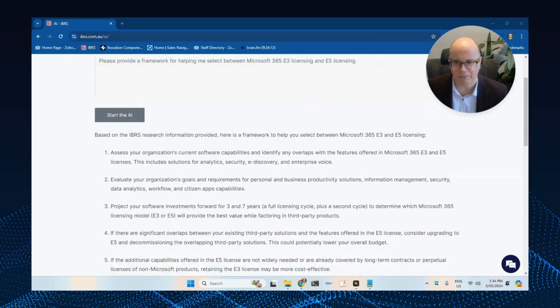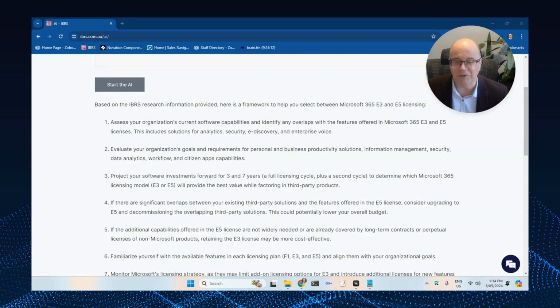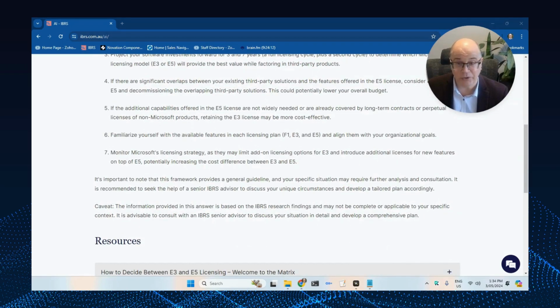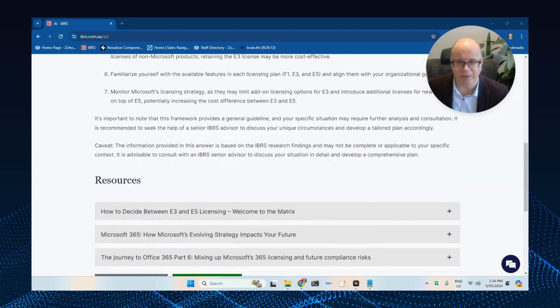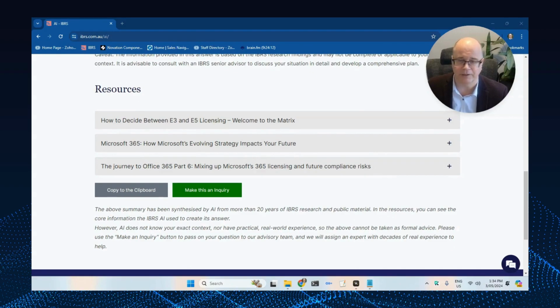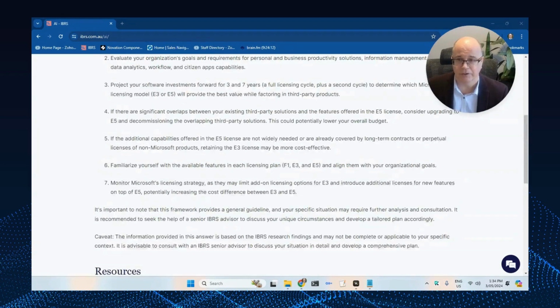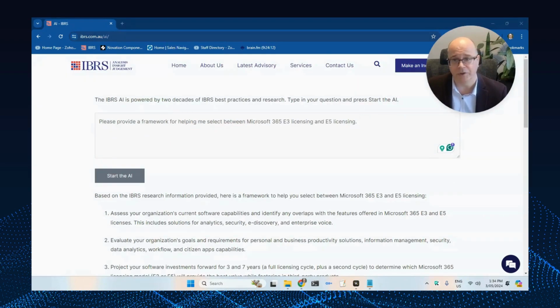you would get a pretty good description on how to go about making that decision, which you and your team can now follow. And you can also see it's added additional information there, other things that you may not have thought of. But really importantly, it will surface the types of documents that you absolutely must read when making that decision. And it's got three key documents there for you. So, hint from this, when you are trying to make a decision, ask the AI how you make the decision. Don't ask the AI to make the decision for you.